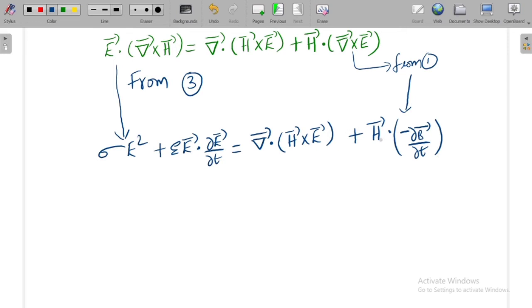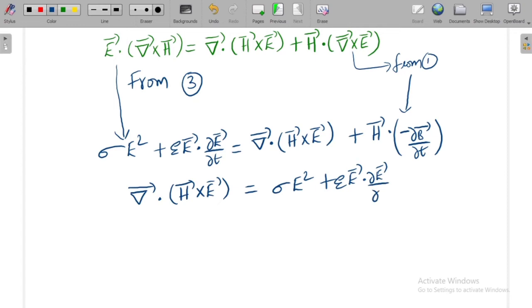and send this term also here, so that you will have three terms in the RHS, one term in the LHS, which is del bar dot H bar cross E bar is equal to sigma E square plus epsilon E bar dot dou E bar by dou T plus, here B can be written as mu H bar.